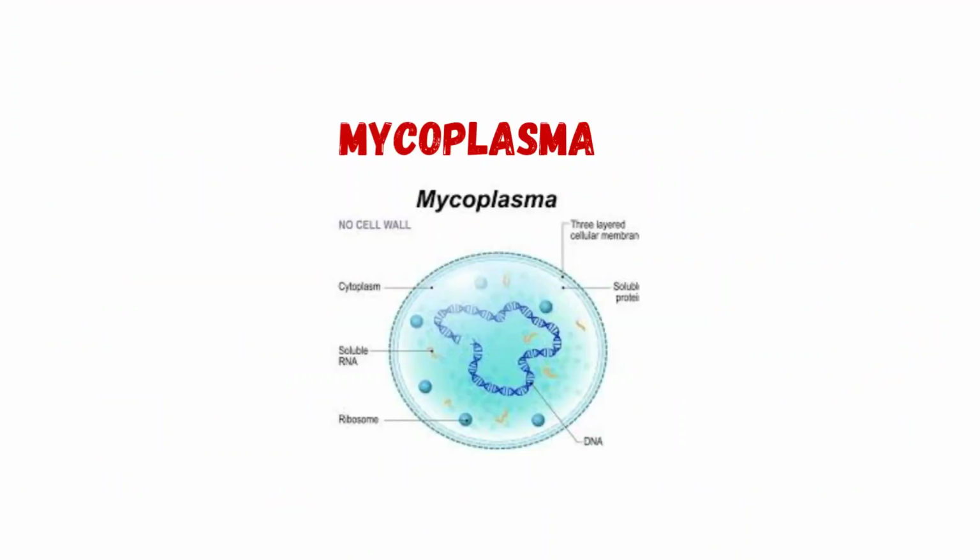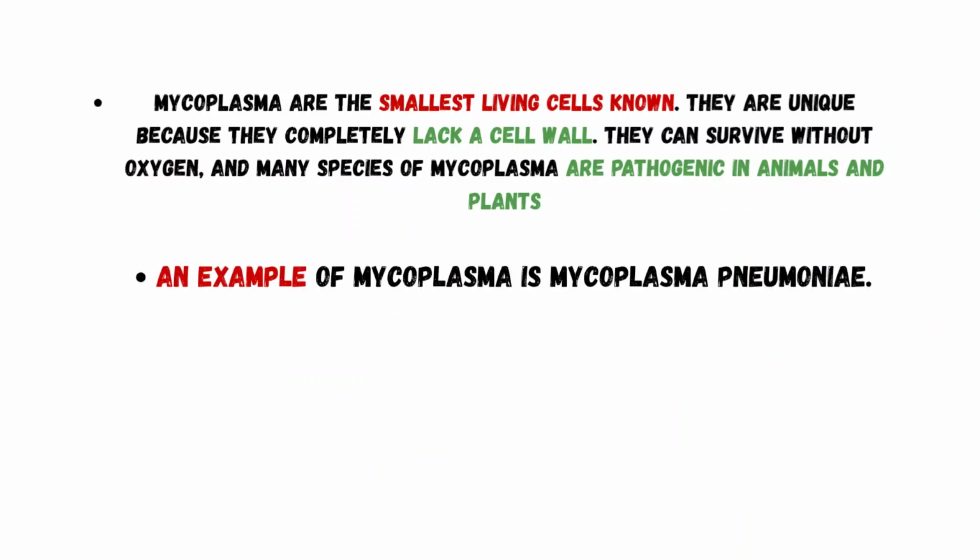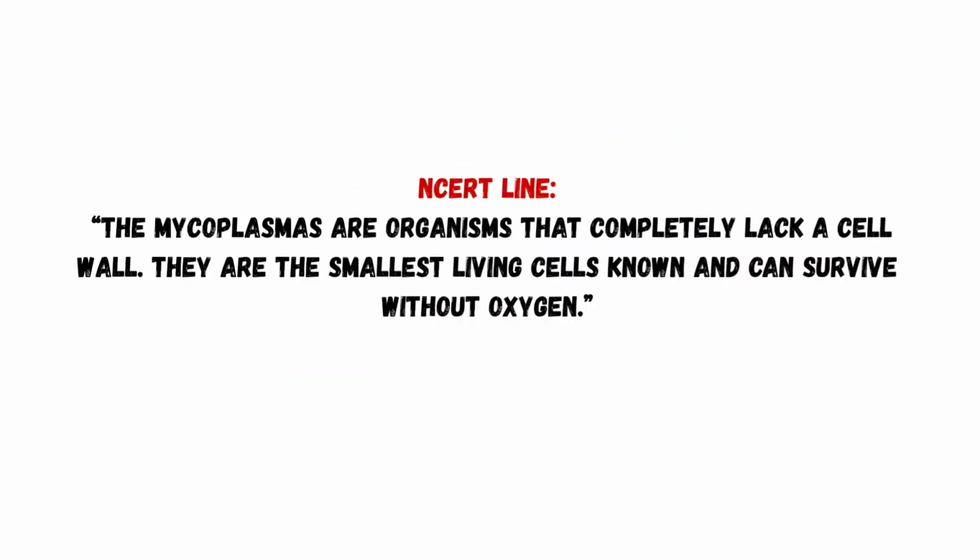And the last one is mycoplasma. Mycoplasma are the smallest living cells known. They are unique because they completely lack a cell wall. They can survive without oxygen, and many species of mycoplasma are pathogenic in animals and plants. An example of mycoplasma is Mycoplasma pneumoniae. NCERT line says mycoplasma are organisms that completely lack a cell wall. They are the smallest living cells known and can survive without oxygen.